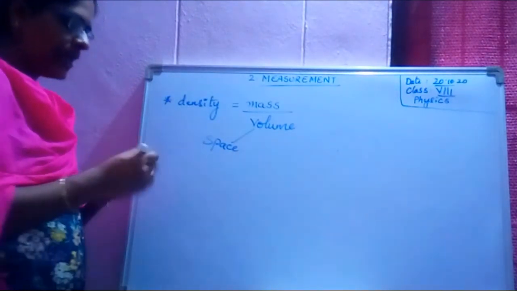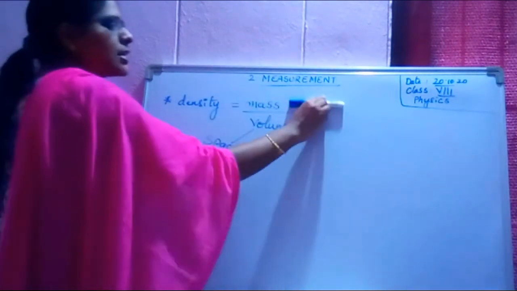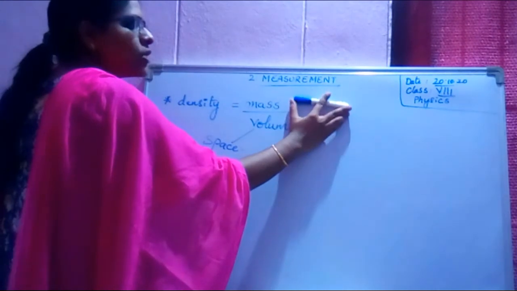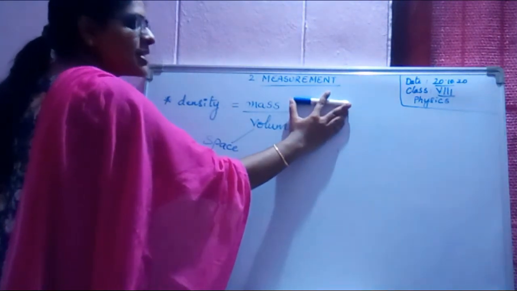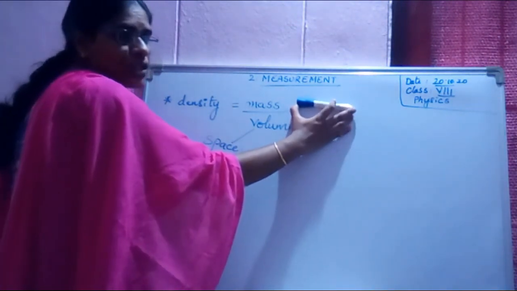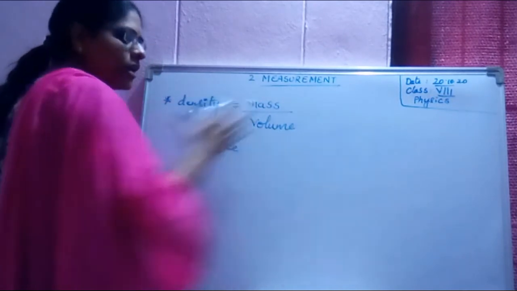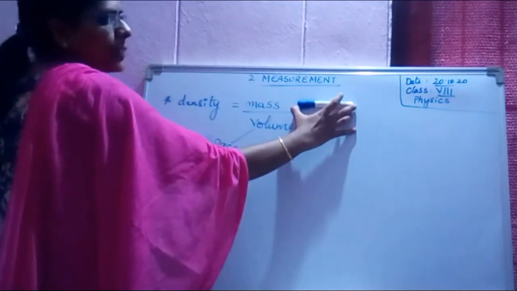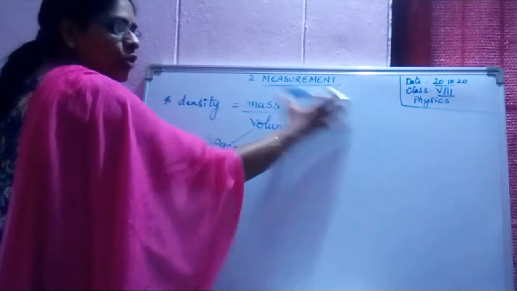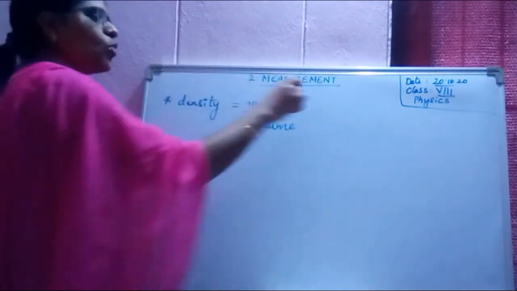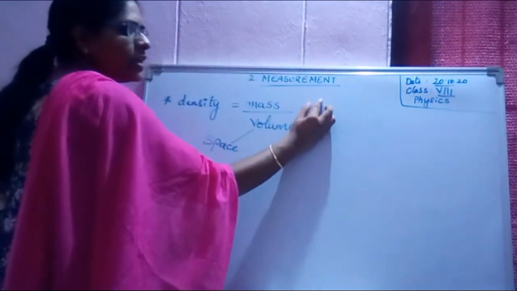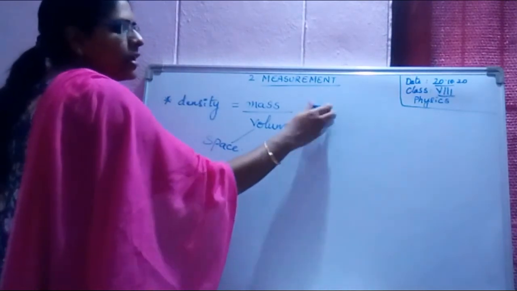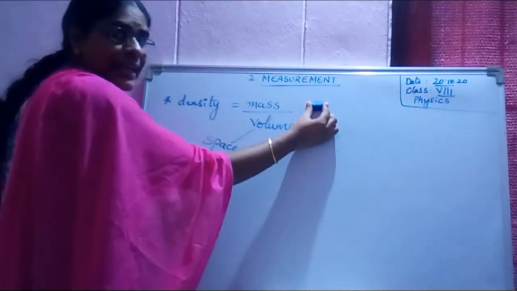If I keep my chalk piece like this, that means the volume of my chalk piece is how much space it has occupied. If I place my chalk piece, volume is more. If I place only the cap of the pen, the volume is less.